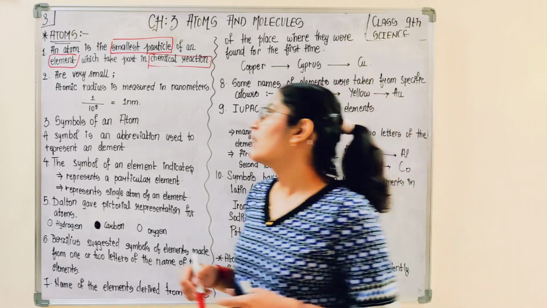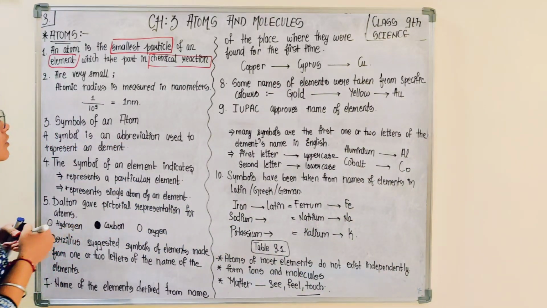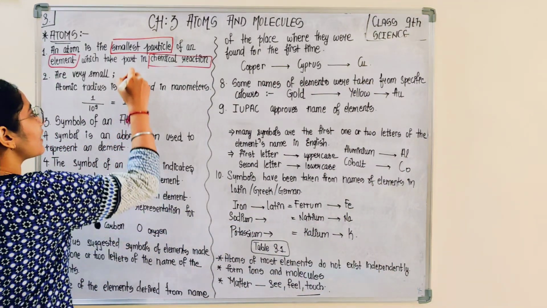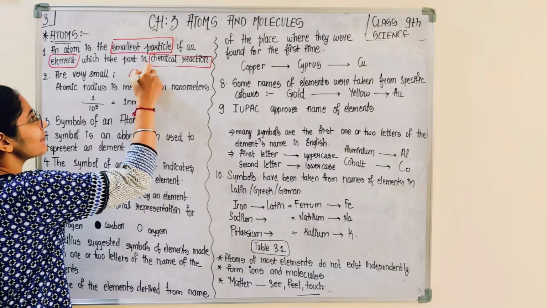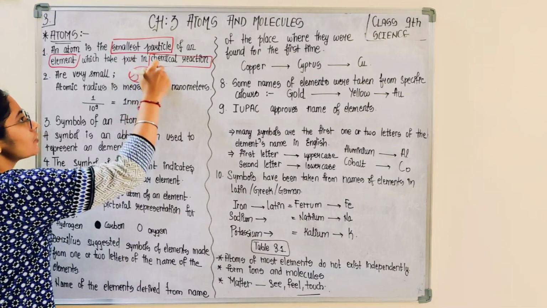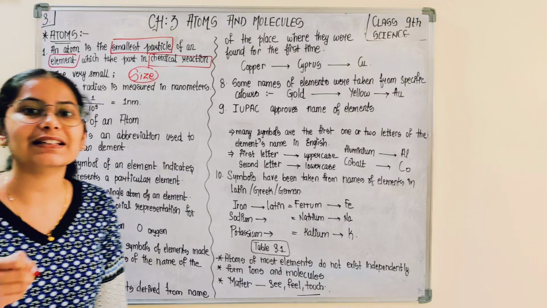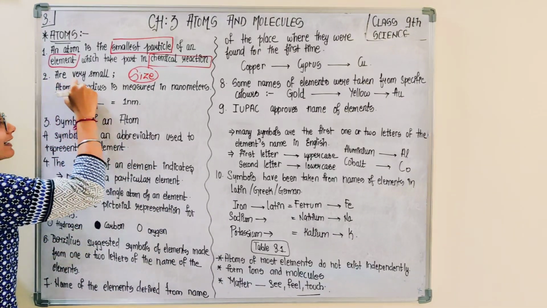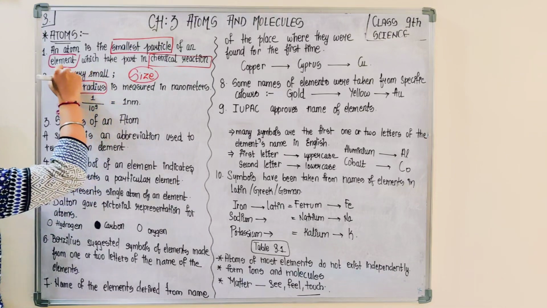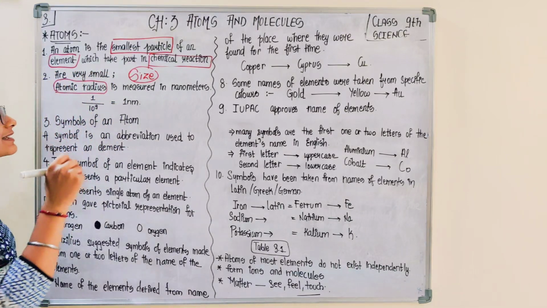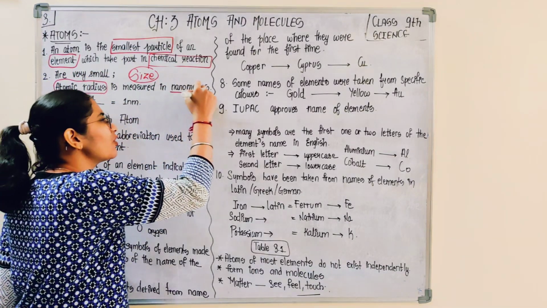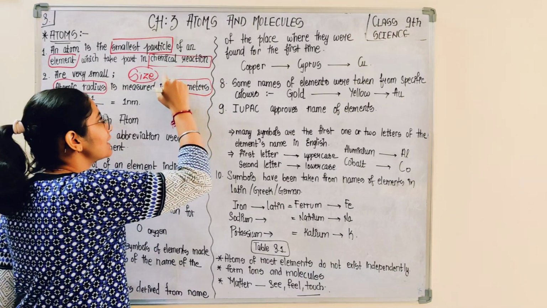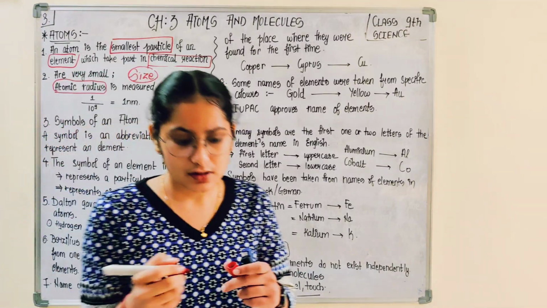Now they are very small, so how can we identify the size of an atom? We identify the size of an atom by measuring its radius. Atomic radius is measured in nanometers. Have you seen the nano car?